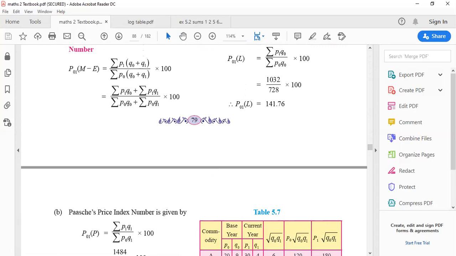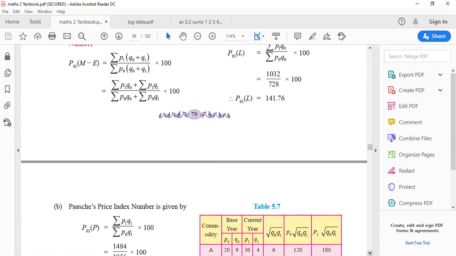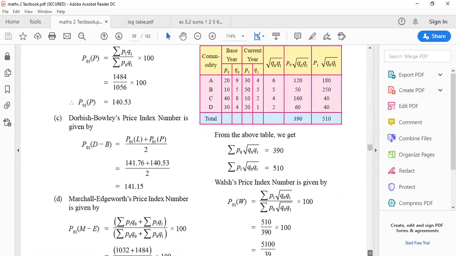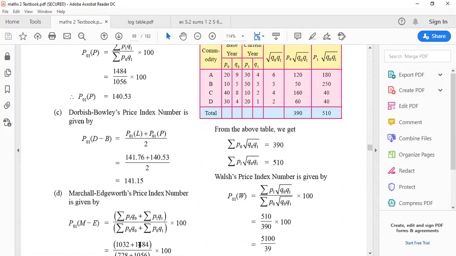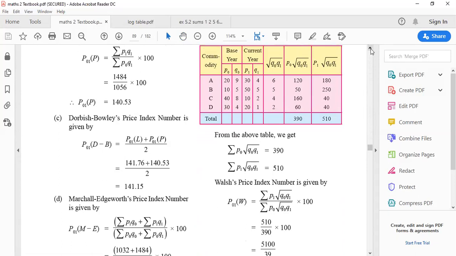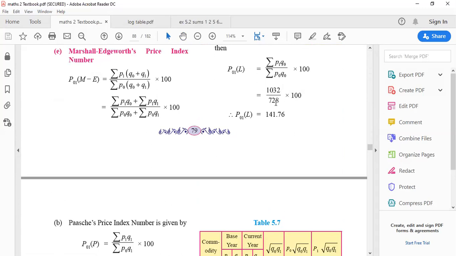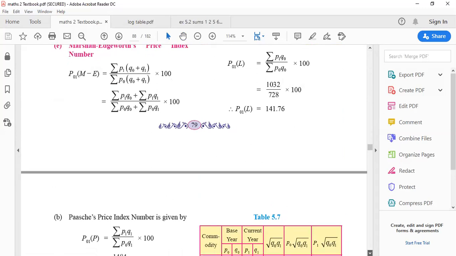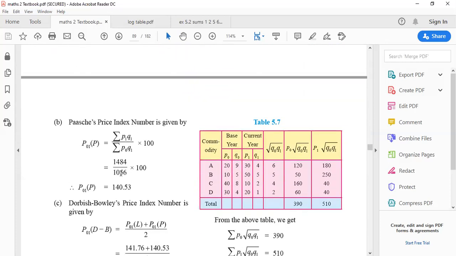Look down. 1484. Now see whether you can see these two numbers over here. Can you all see down? 1032 plus 1484. Understood? The same way denominator you will see. Laspeyres का denominator 728. Paasche's का denominator 1056.